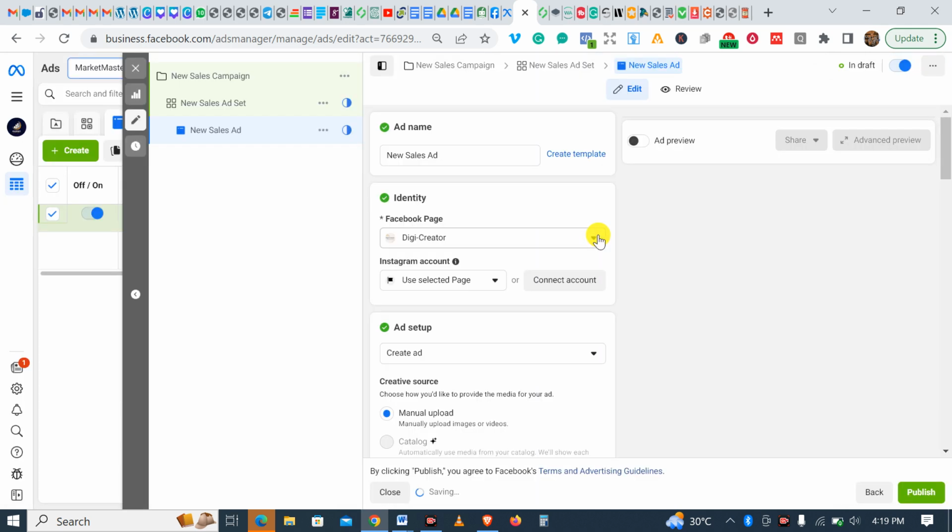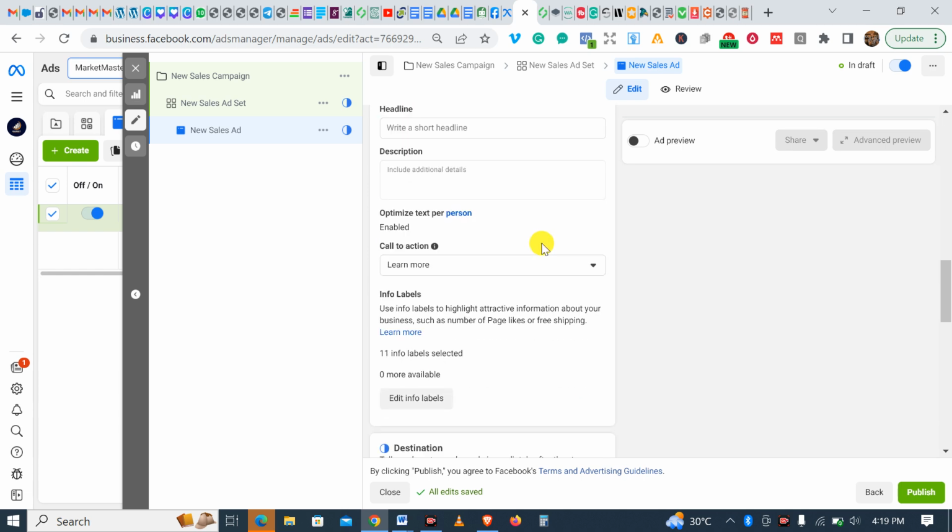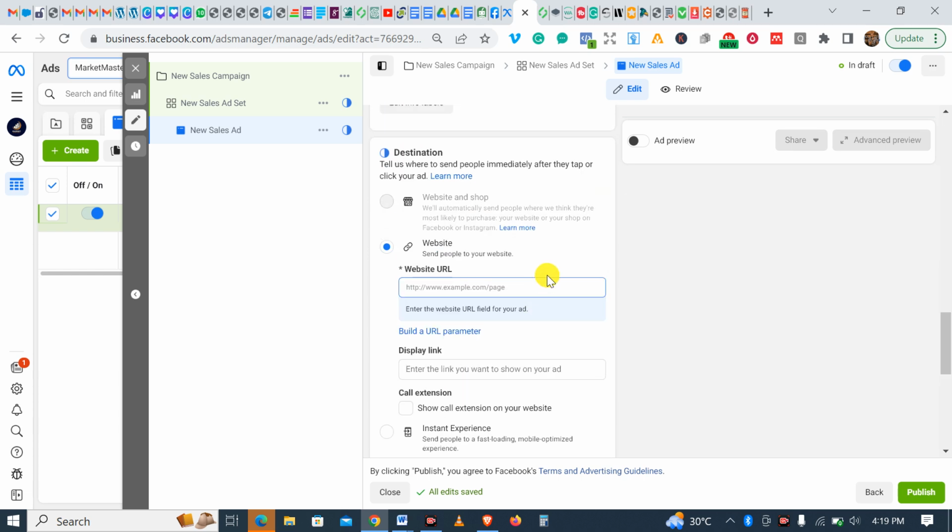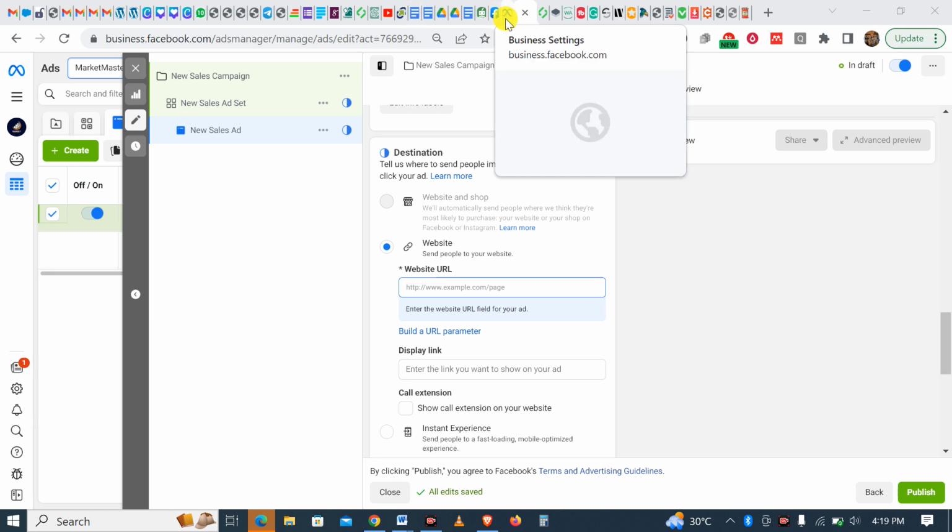Now if you go to the ad level, please follow me carefully. Before now we could optimize events here. We could optimize events to track iOS users who opted out. That's iPhone users who opted out. But right now you don't need to optimize events again. Let me show you what I mean.